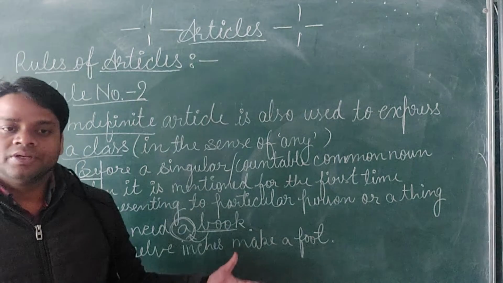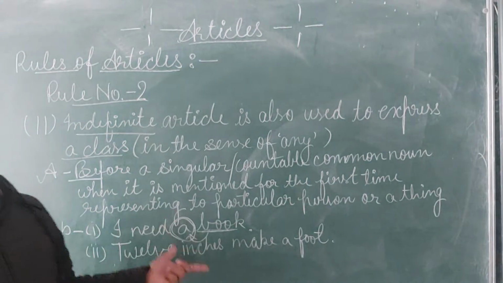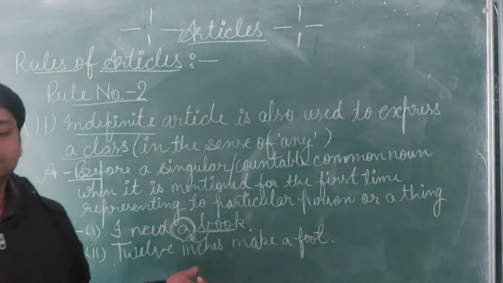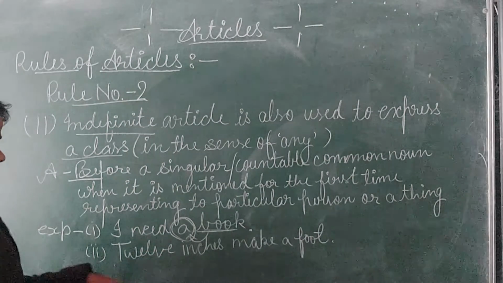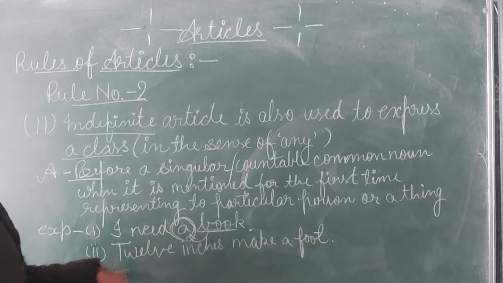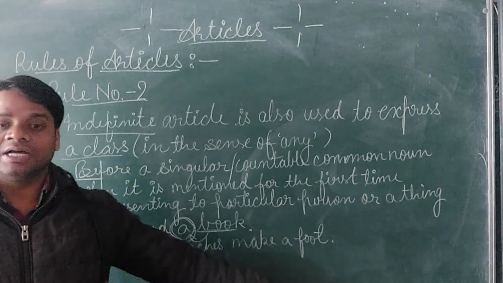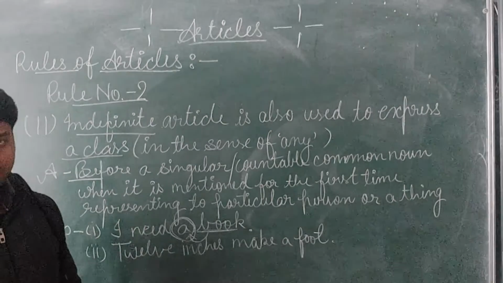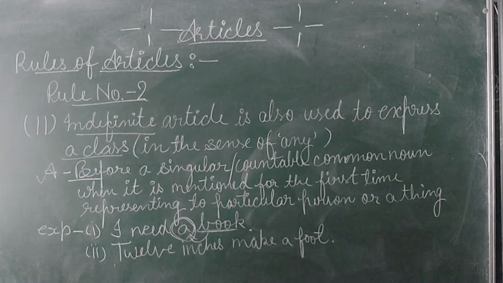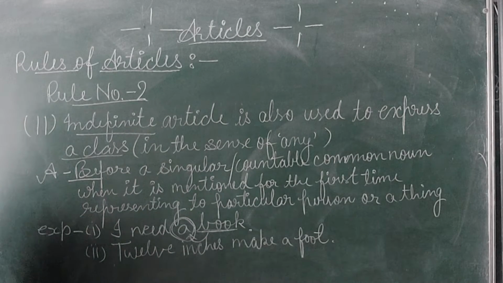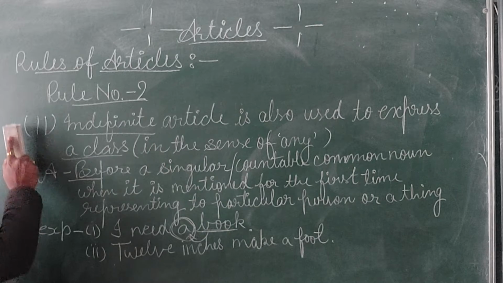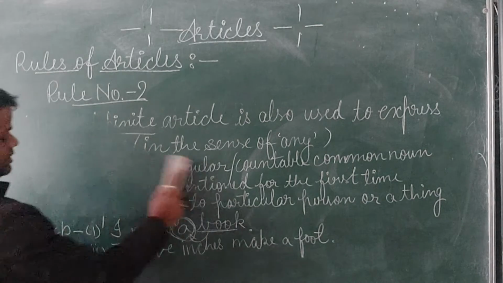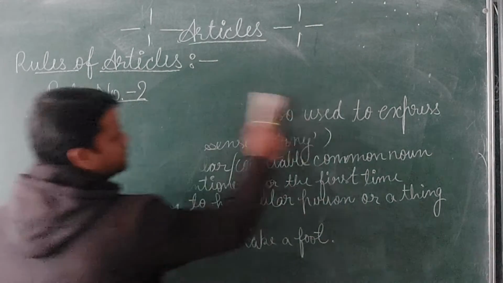Book is showing a class also, it is showing a countable noun, and it is also showing a common noun. Now next, 12 inches make a foot. Again, 12 inches make a foot. So till here, I think you have understood. Now we can have another example also, so that you can understand more.